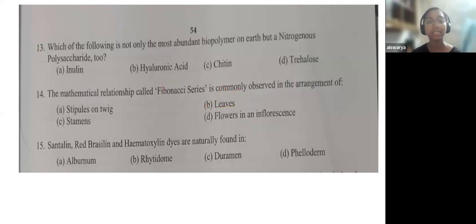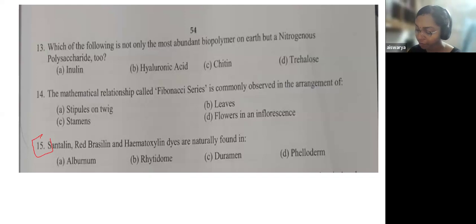A continuous series, you will not find it in the stipules or among the stamens, but you will find it in leaf. Some flowers will show this kind of Fibonacci-like arrangement, but here the most commonly observed is being asked in the question. So that brings you to the answer, option B, leaves. Next is question 15.